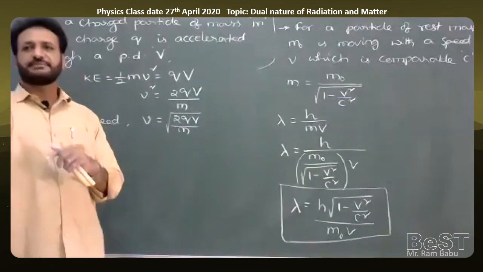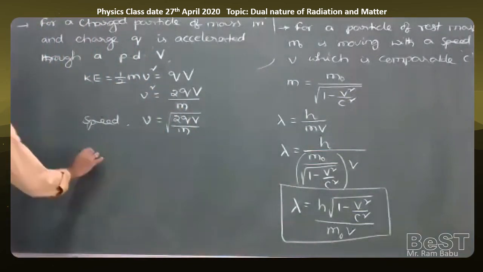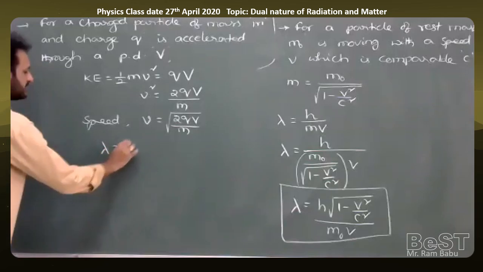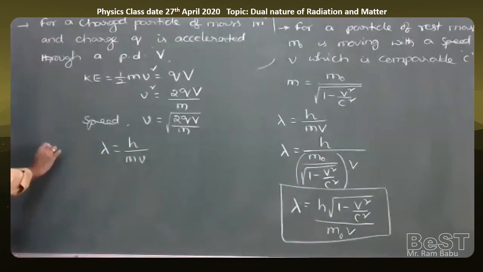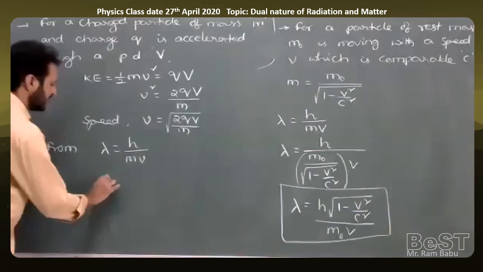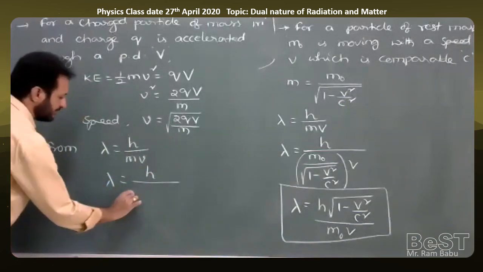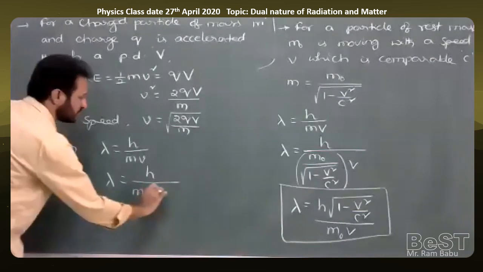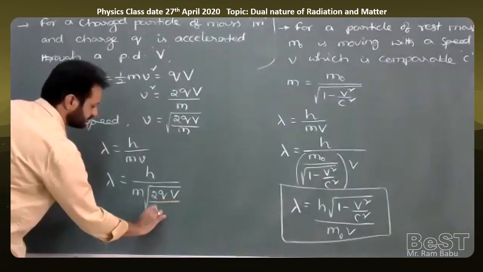But we want to write the formula for de Broglie wavelength. Therefore, de Broglie wavelength lambda is equal to h by mv. In place of v, we substitute this formula. Therefore lambda is equal to h by m into square root of 2qV by m.